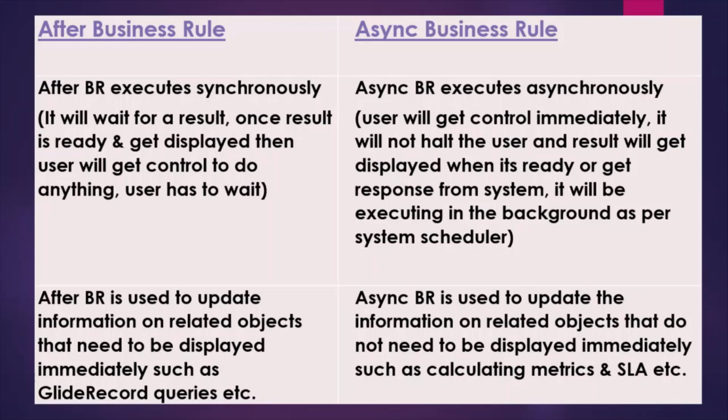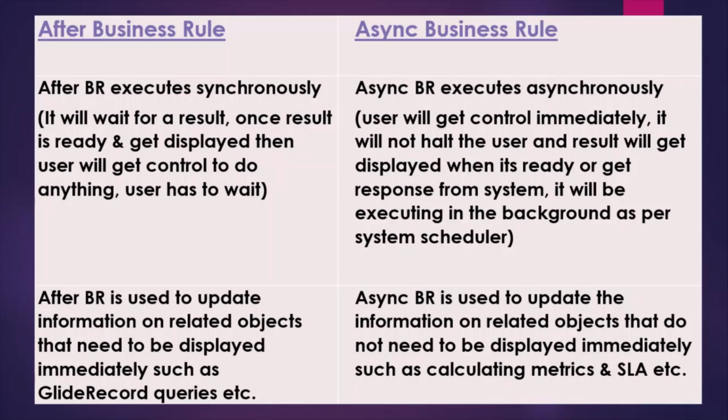So guys, let's try to understand what is the difference between after business rule and async business rule. The first thing we have to understand is when async business rule and after business rule will get executed. We know that business rules run whenever any record gets inserted, updated, queried or deleted from the database. So now the point is when after and async business rule run.